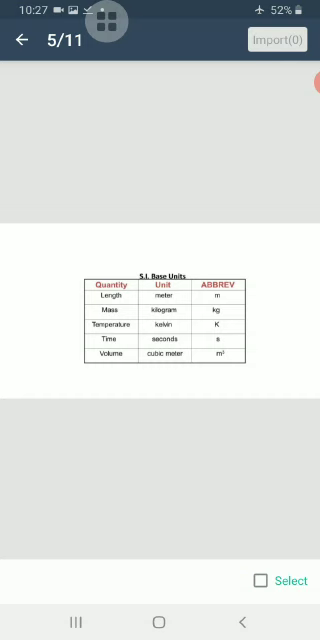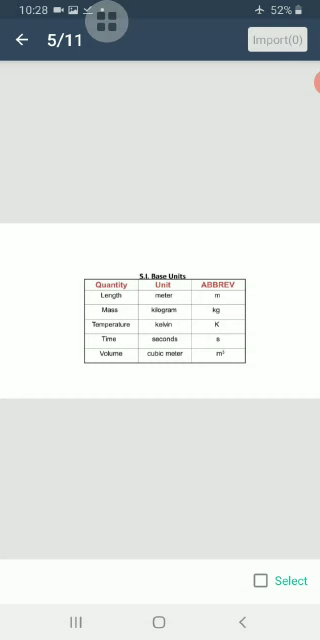Till a few years ago, different countries had their own units of measurement. This was very confusing. In the year 1960, the General Conference of Weights and Measures recommended that a common system should be used all over the world. This system was called the SI system. SI is the abbreviation of System International d'Unites in French.